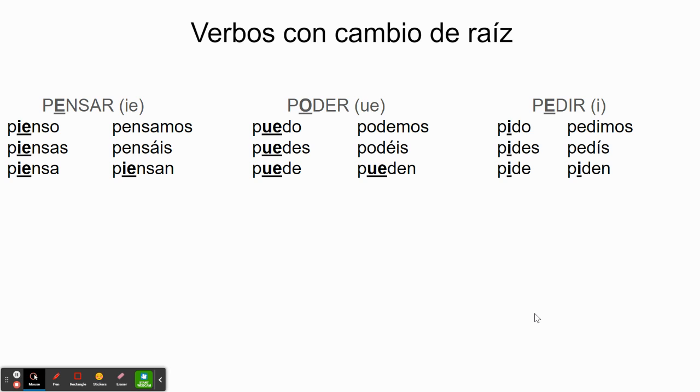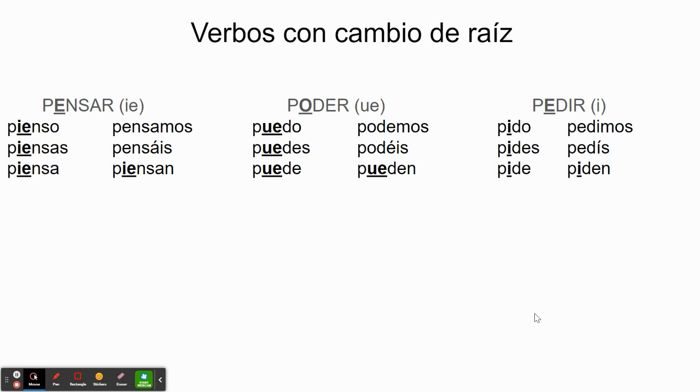Pensar, to think: pienso, piensas, piensa, pensamos, pensáis, piensan. Poder: puedo, puedes, puede, podemos, podéis, pueden, and poder means to be able to. And pedir, which means to ask for or to order: pido, pides, pide, pedimos, pedís, and piden.